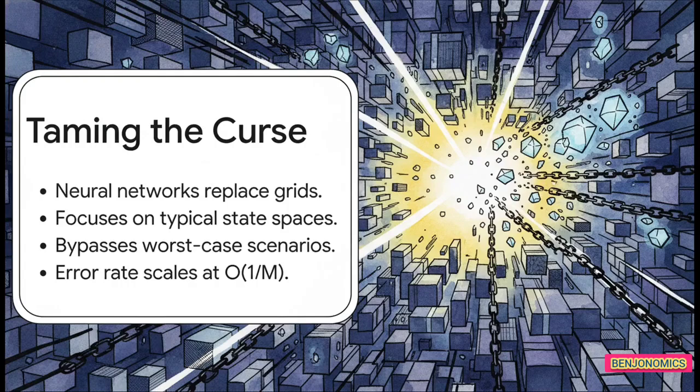The math here is like magic. It shows that a neural network's approximation error rate scales at O(1/m), regardless of the dimensions. m is simply the width of the network. Crucially, this means the error rate does not get worse as we add more complex dimensions to the economy. It literally breaks the exponential curse.